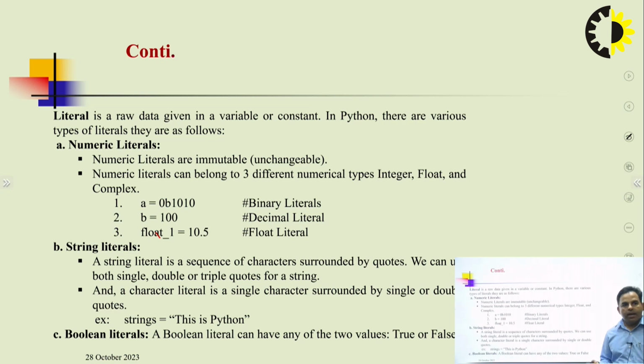Finally, a character literal is a single character surrounded by single or double quotes. For example, here we have given the string "This is a Python", and this is an example of a string quoted with double quotes.